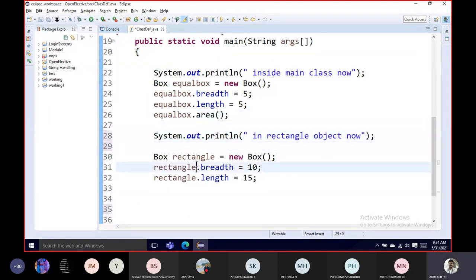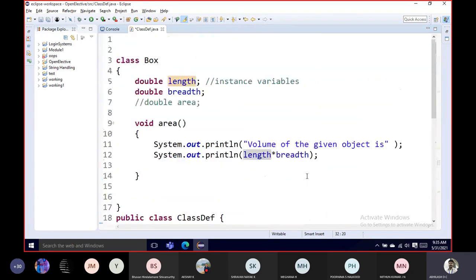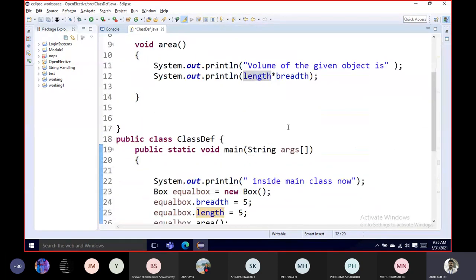I'm creating the same kind of object with the name rectangle, and the rectangle's breadth and length values will be 10 and 15, right? So this 10 and 15 will be saved in this length and breadth.